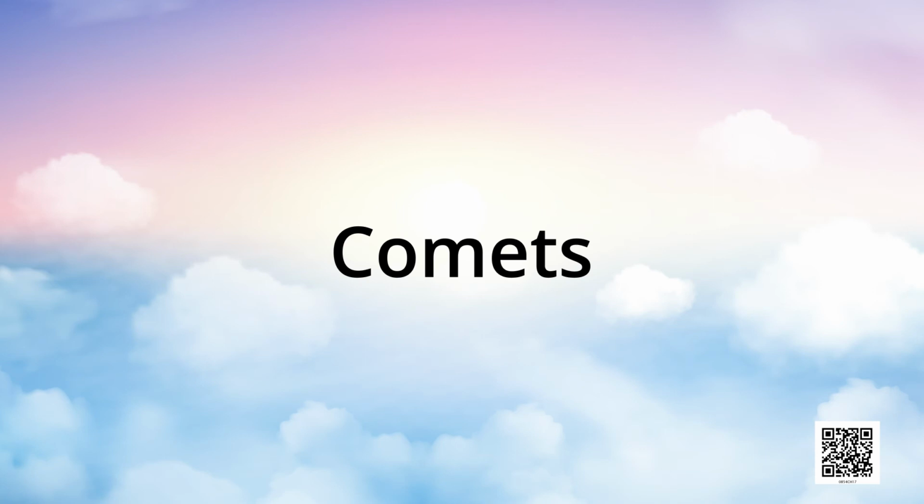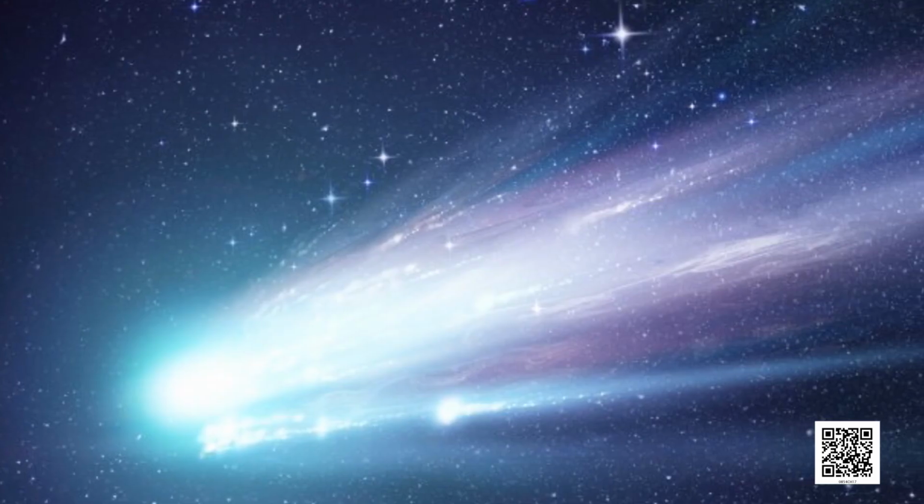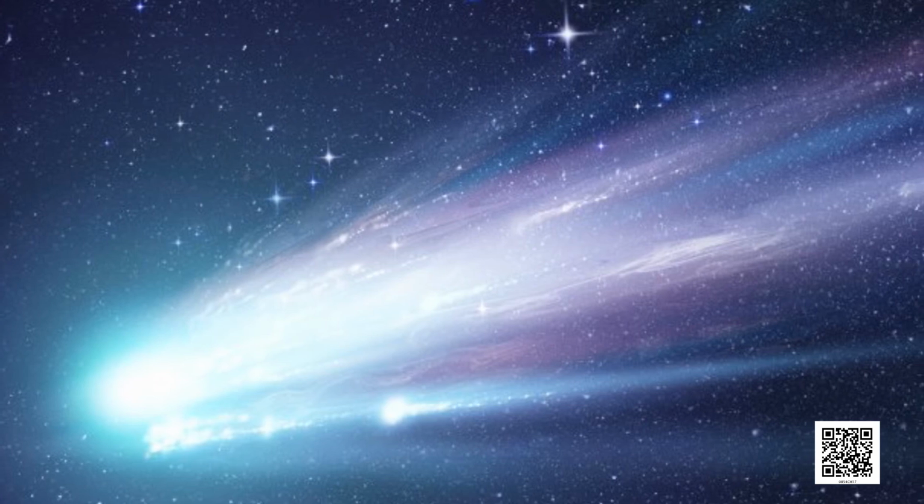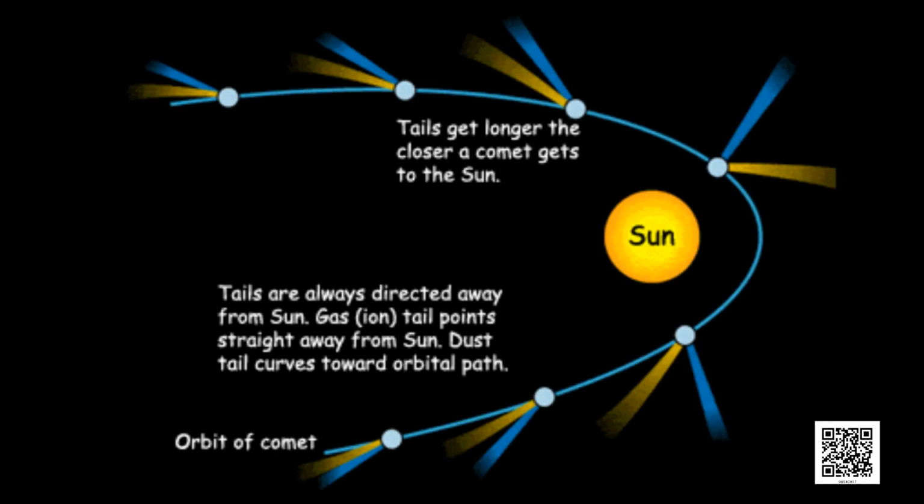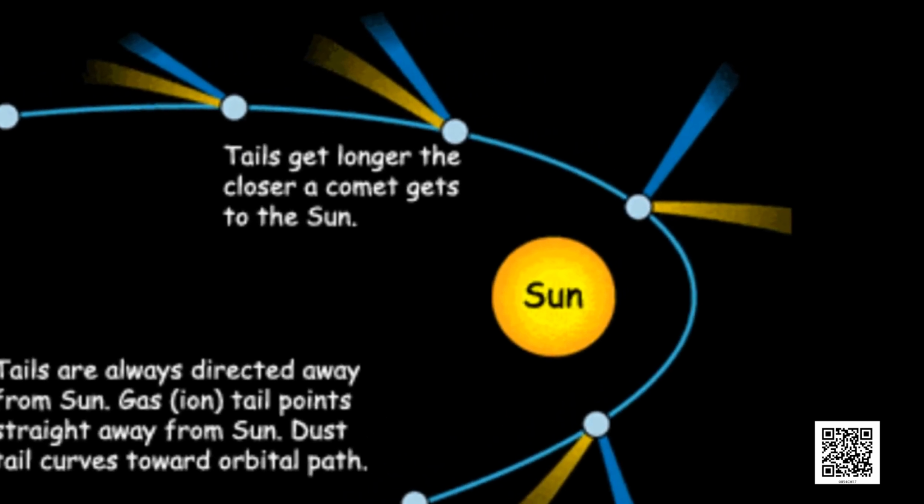Now, what are comets? Comets are also members of our solar system. They revolve around the sun in highly elliptical orbits. However, their period of revolution around the sun is usually very long. A comet appears generally as a bright head with a long tail. The length of the tail grows in size as it approaches the sun. The tail of a comet is always directed away from the sun.